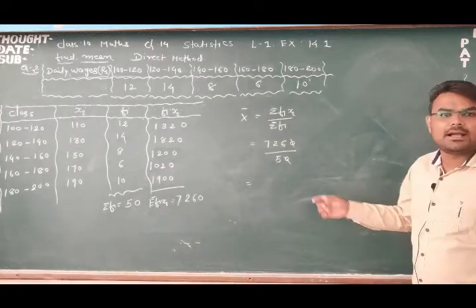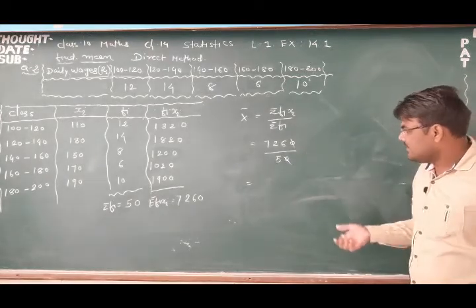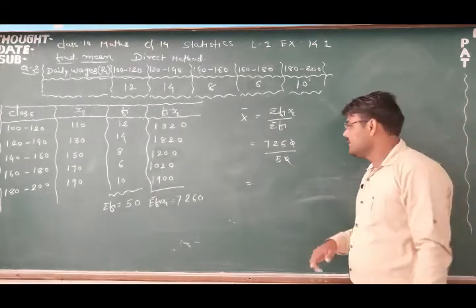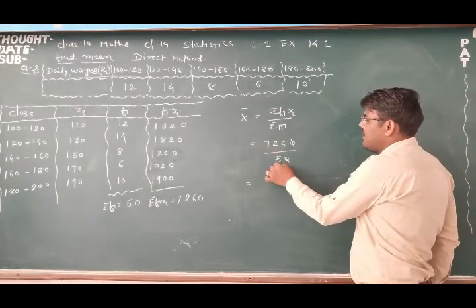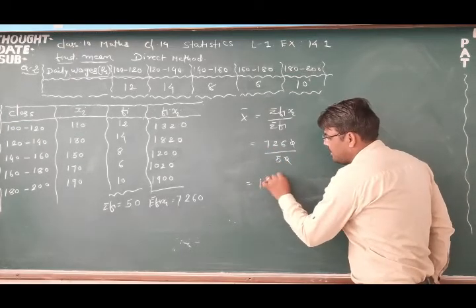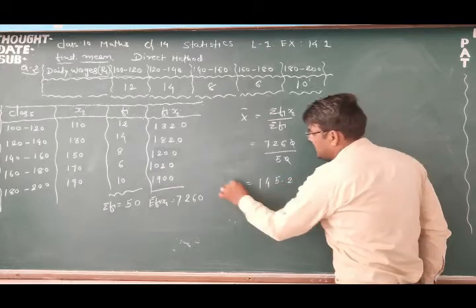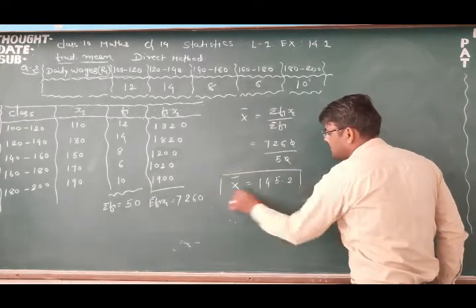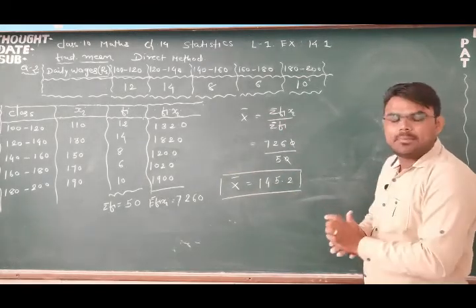The unit digit will cancel because both have the same unit digit, 0 0 will be cut, and now divide 726 by 5, then you will get 145.2. That is your answer. Right friends, that's very simple.